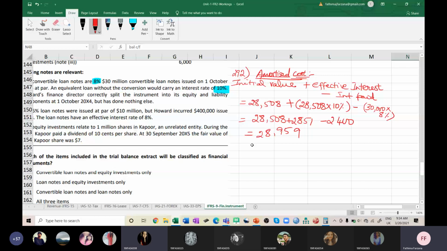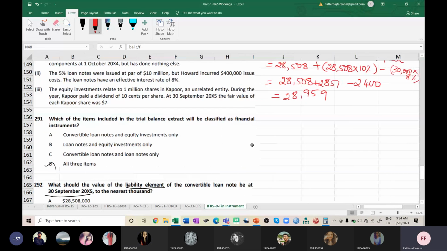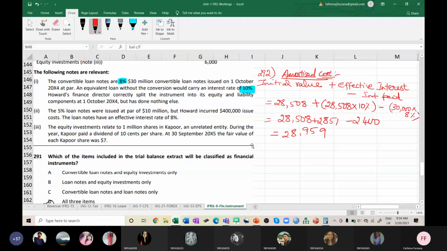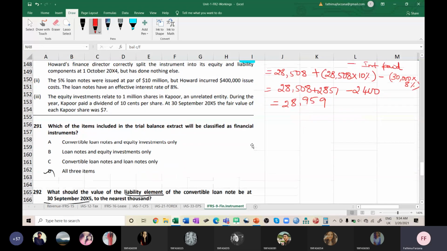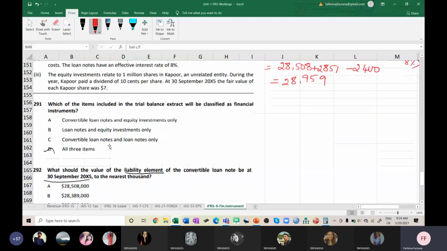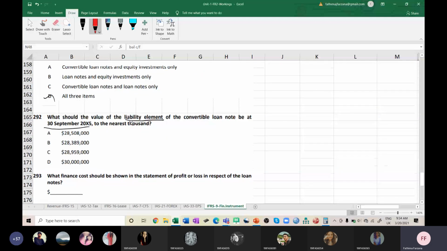Amira, can you follow? Yes, ma'am. Okay, so let us see what's the answer here. Any other doubt you people have in this particular problem? Okay, so let me go here, 292. What should be the value of the liability element? So I got the answer of 28,959. The same answer is here. It's appearing in C. C is the correct answer.